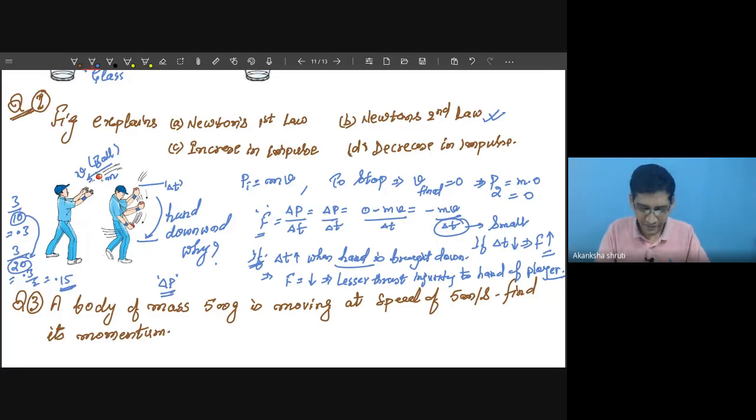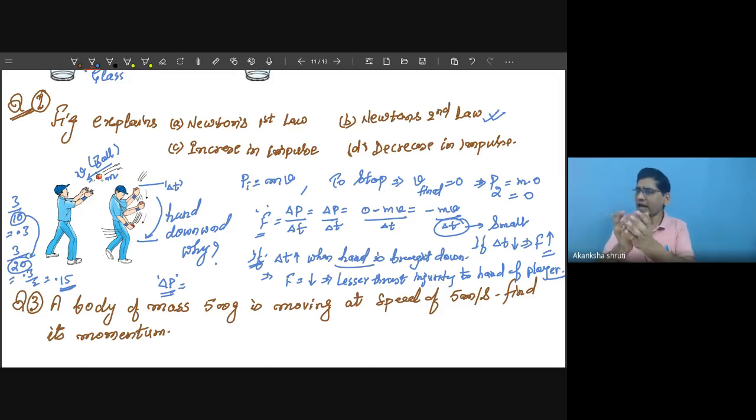That is correct. Additionally, if we talk in terms of change in momentum, which gives the impulse, we can also explain it. What is this impulse? Impulse or impulsive force is the force exerted on the hand. Here we are observing that while bringing the hand down, the impulsive force has decreased.